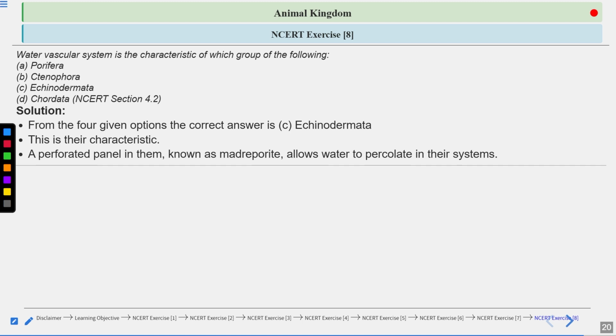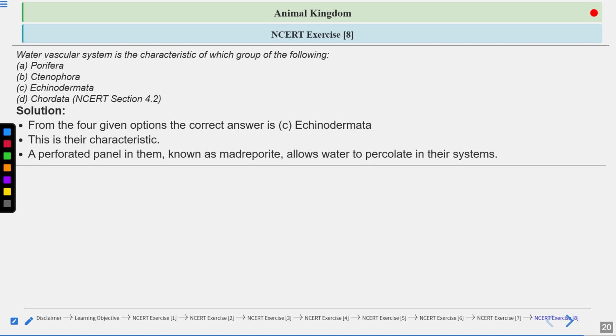In each arm, they have a water channel, and each channel gives rise to small balloon-like structures which are called ampullae. When the water goes inside these channels, their arms are spread out, and this water channel works like an endoskeleton.